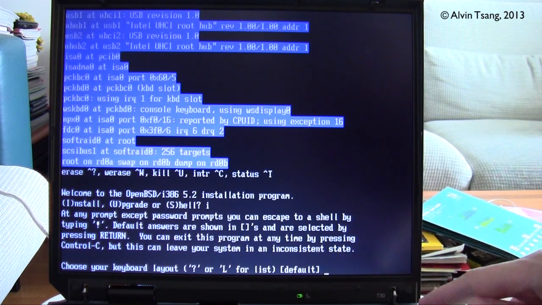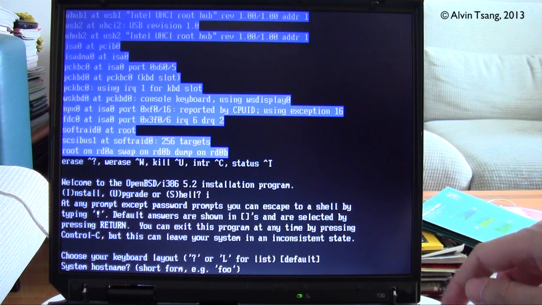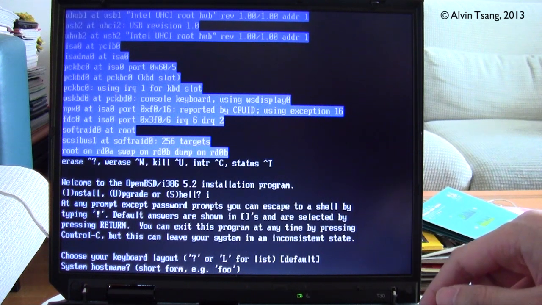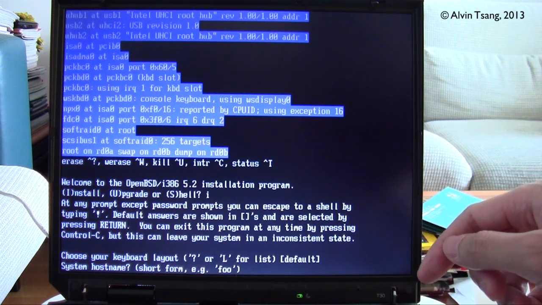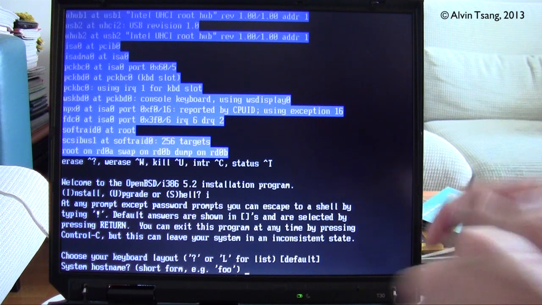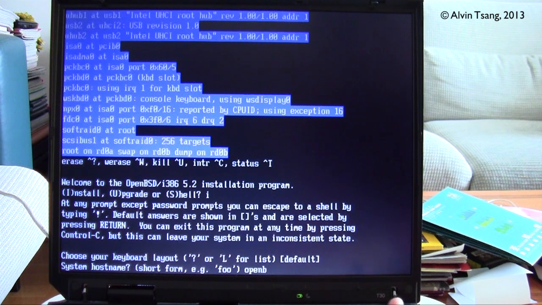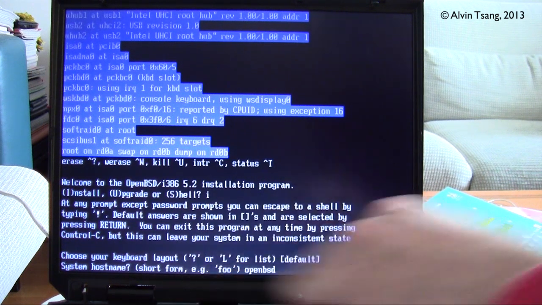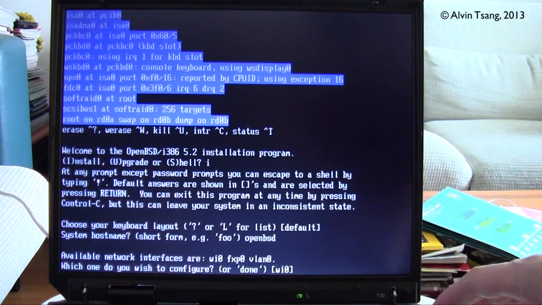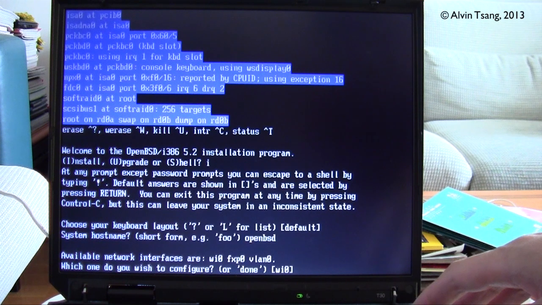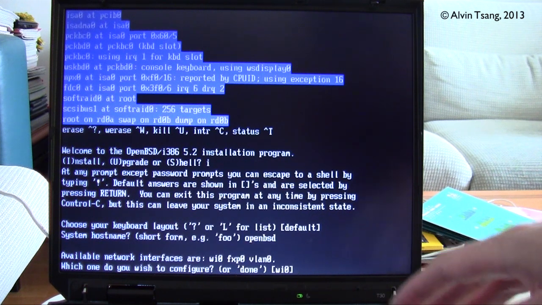So I'll just go with the default and press enter, and it asks for a system host name, and you can type it in. So I'll call my system OpenBSD. Enter. And it asks, which available network interface do you want to configure?